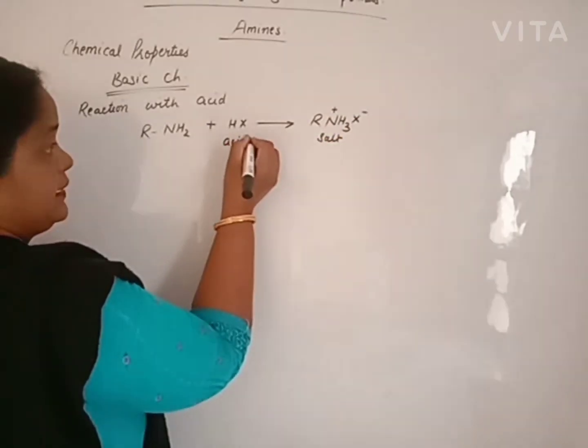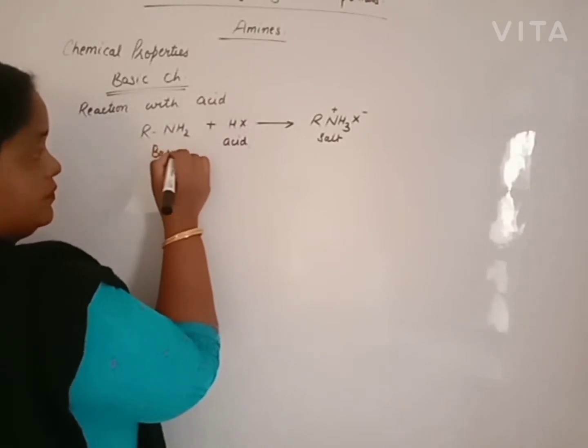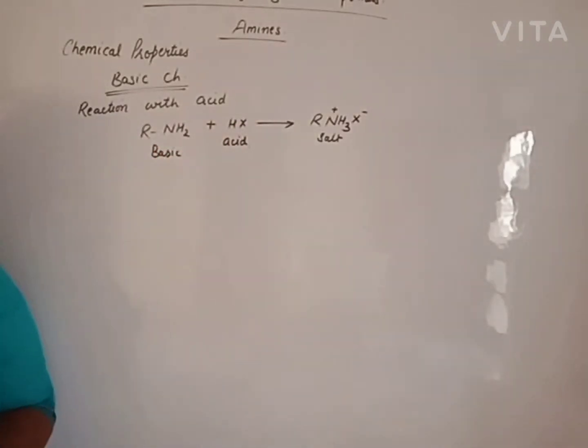Reaction with acid means they are basic in nature. They react with acid to give salt. Clear?